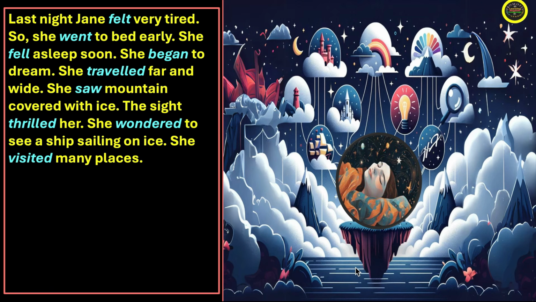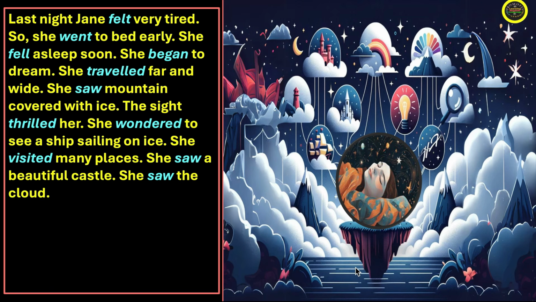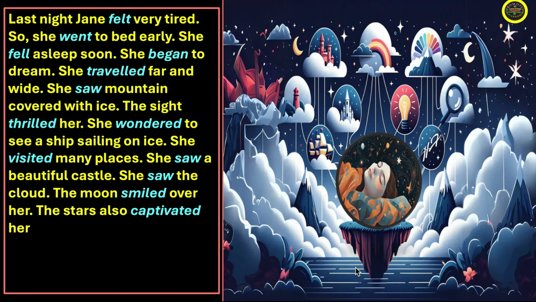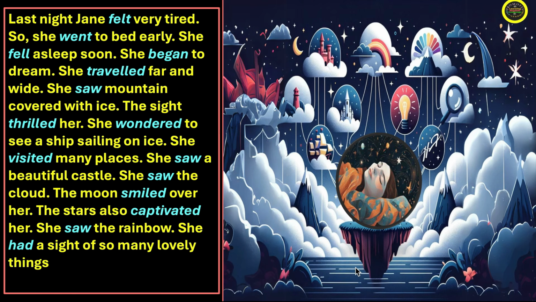She visited many places. She saw a beautiful castle. She saw the cloud. The moon smiled over her. The stars also captivated her. She saw the rainbow. She had a sight of so many lovely things. Thus, she ever wanted to live in dream.